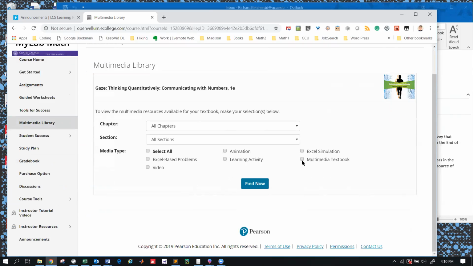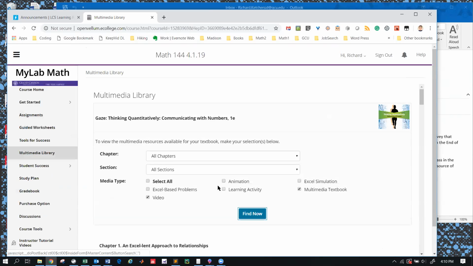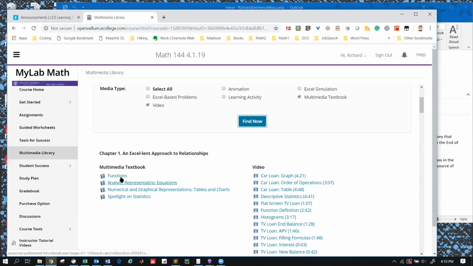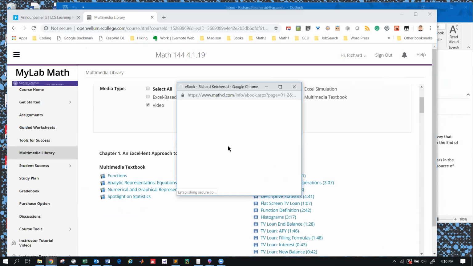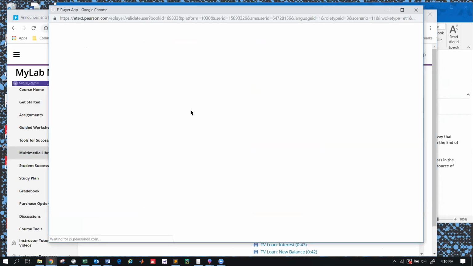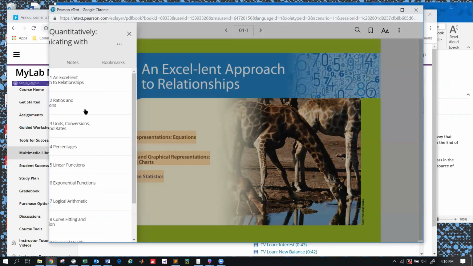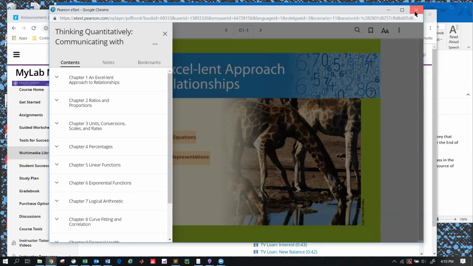And here, really just the multimedia textbook is something you can click, and videos. You may want to watch some of the videos. You click the Find Now, and then you've got these long lists of things. To access the book, you just click on one of these, say Functions, and the book pops up. Once the book is open, you can go from section to section inside the book. It takes a second, maybe even a little longer since I'm videotaping it. There you go. So you get that, and you can click around. I think you can go to the table of contents, and you can go anywhere you want here. So that's how you get to your text.